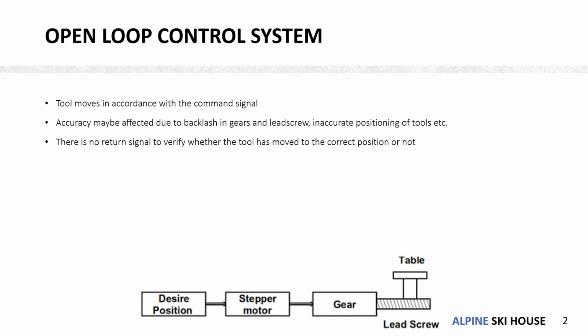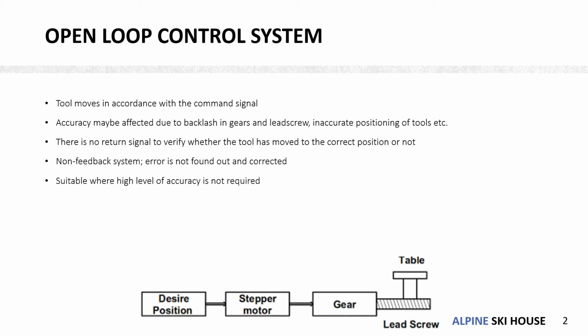However, there is no return signal to verify whether the tool has moved to the desired position or not. This is the major disadvantage of an open loop control system. Since there is no feedback, it is also called a non-feedback system, which means that an error cannot be found out and corrected if it occurs in the movement.